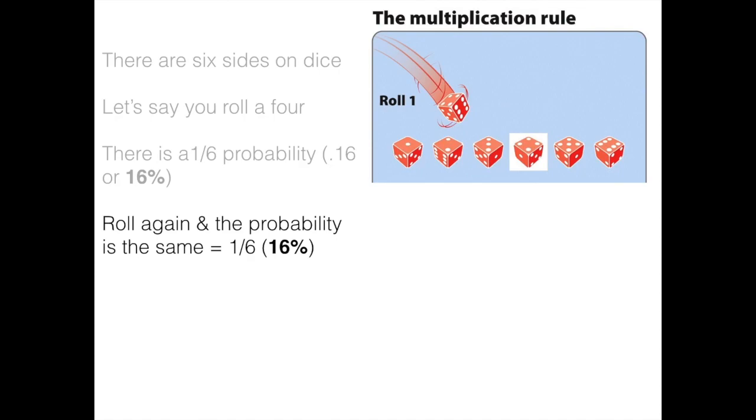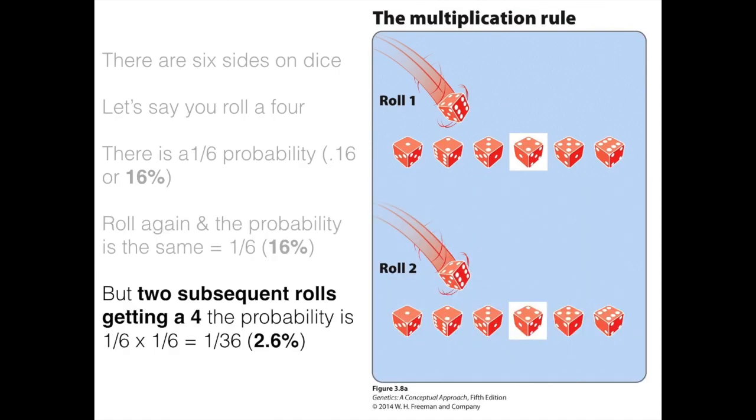Roll again, and the probability is the same, 1 out of 6, 16%. But getting 2 subsequent rolls of 4 is more difficult. The probability is multiplied, 1 over 6 times 1 over 6, which equals 1 over 36, or 2.6%. So you can see it is much less likely to get 2 of the same events happening one after the other.